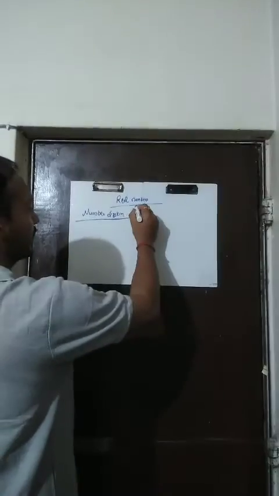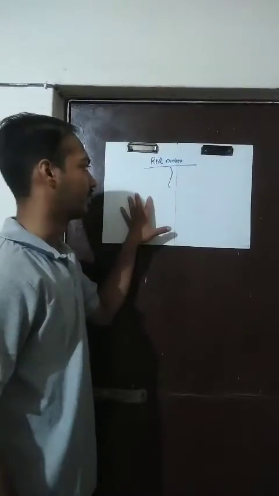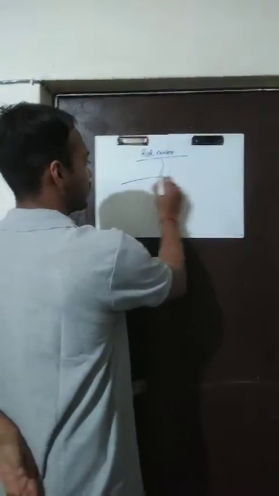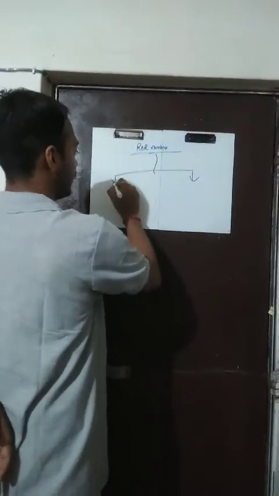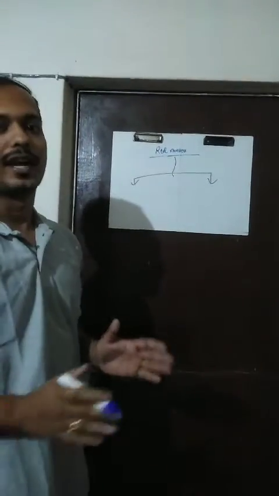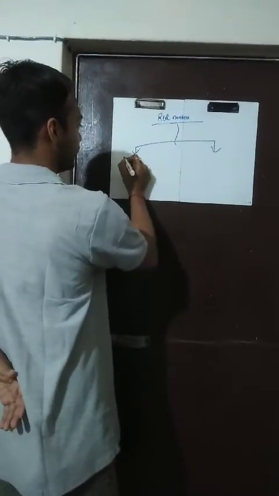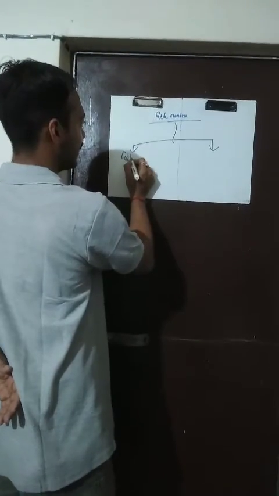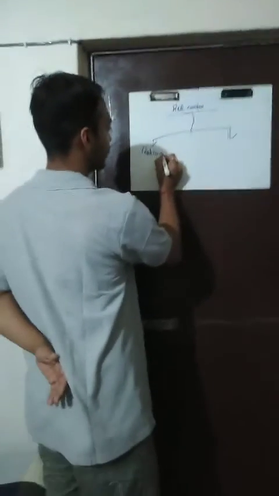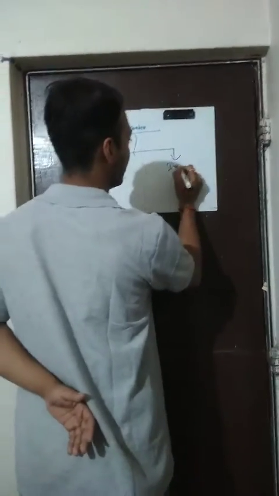Now we have real numbers. After discussing so many things about the number system, we have finally come to real numbers, the main topic of the chapter. Real numbers are basically the combination of rational and irrational numbers. They form the set of real numbers. So when we talk about real numbers, we will be taking rational numbers together with irrational numbers.